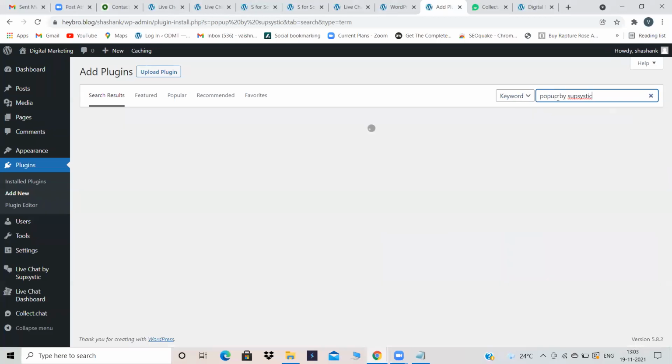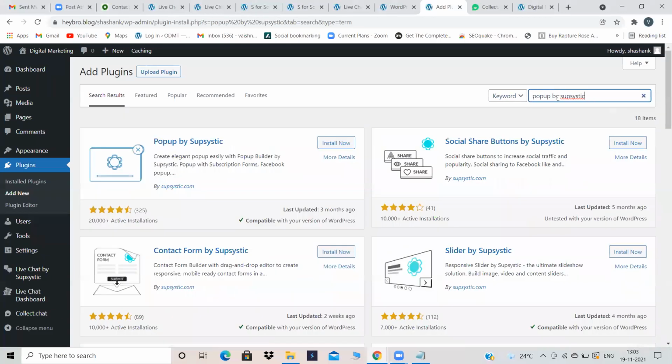But some people, if you observe on some websites, until you give your credentials, they will not allow you to see the content. That is not good actually. So how to do all those things, we will see now. I have installed a plugin called Pop-up by Supsystic. Activate the plugin. Okay, I have installed and activated the plugin.